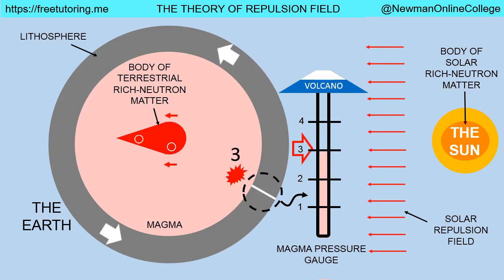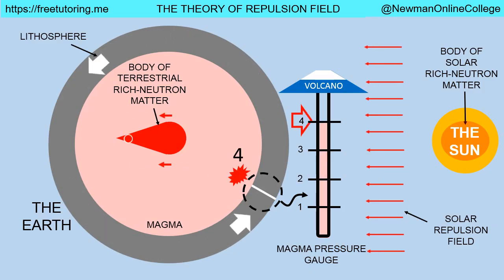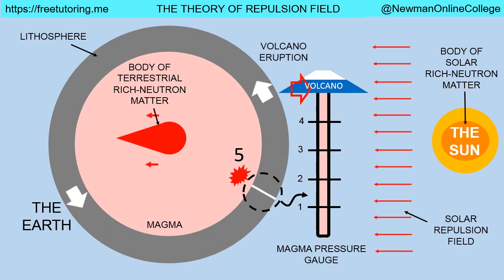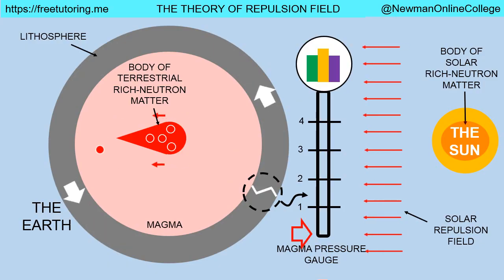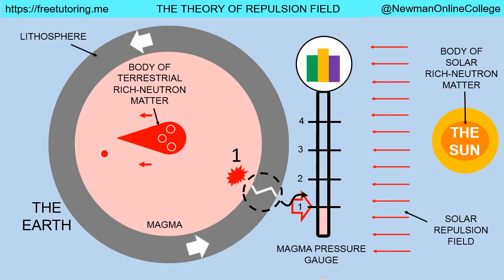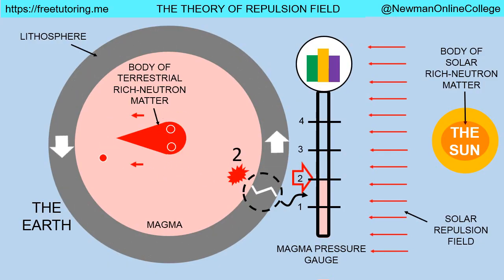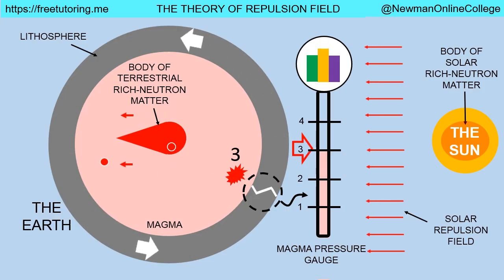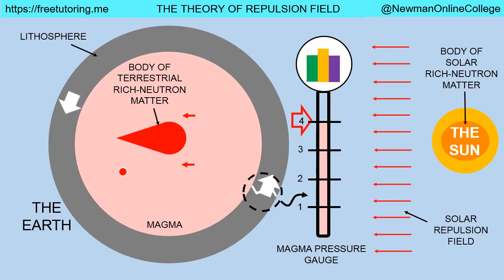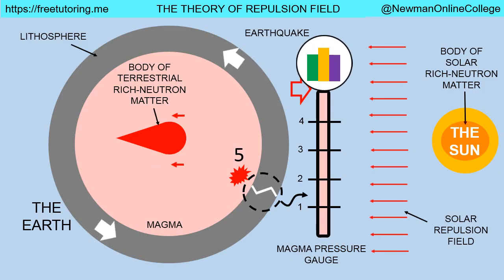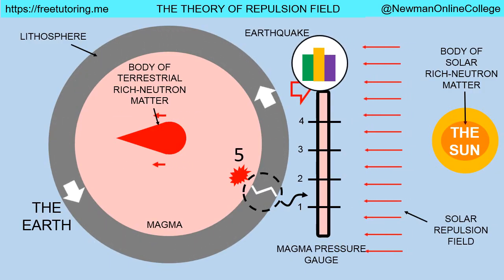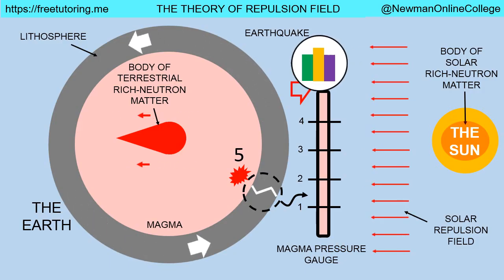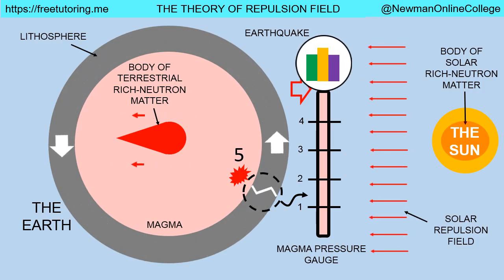In summary, the direct cause of both volcano eruptions and earthquakes is that the magma pressure right below the volcanoes and tectonic plate boundaries has reached the upper limits, and the increase in magma pressure is caused by the explosions of pieces of rich neutron matter shrapnel, which are originally formed at the core of the Earth, then move towards the lithosphere due to 3 factors: the solar repulsion field, the rotation of the Earth around its own axis, and the terrestrial repulsion field.